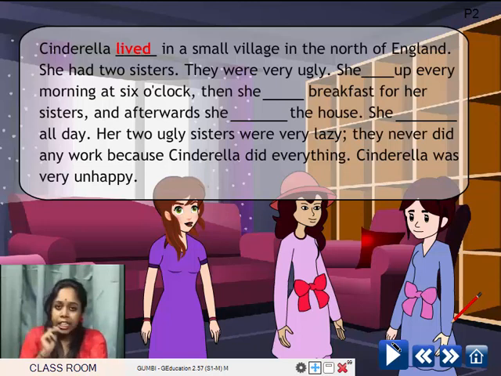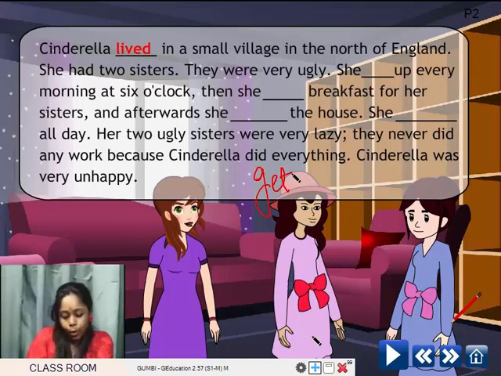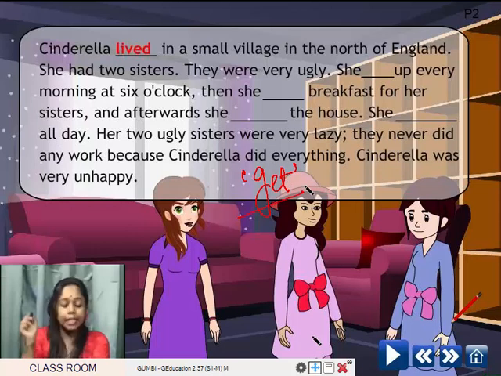She had two sisters. They were very ugly. She dash up every morning at 6 o'clock. So here the word is get. In this one, let me give you one more action word, that is get. You'll have to use the correct form. Can you tell me? She dash up every morning at 6 o'clock.